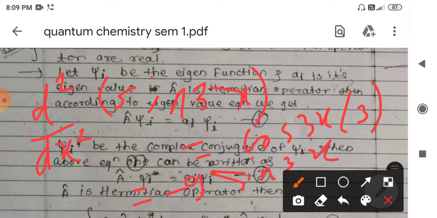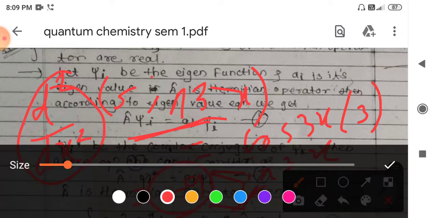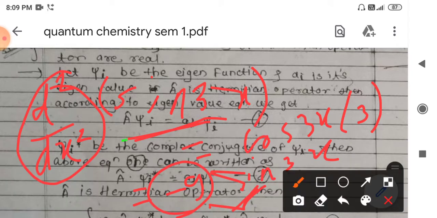Here the operator is A, and the wave function psi is sine 3x. Here also I am getting sine 3x, and the constant value which is multiplied is minus 9. So we can say that the wave function sine 3x is repeated, multiplied by the constant minus 9.